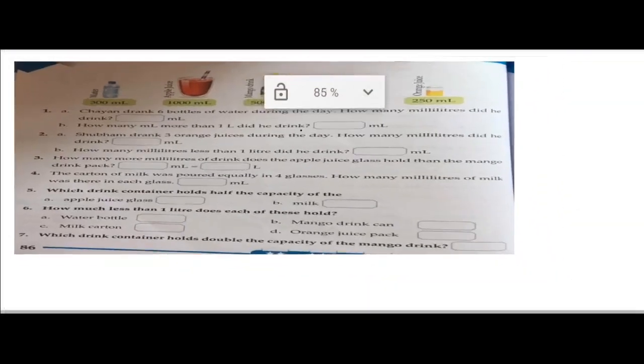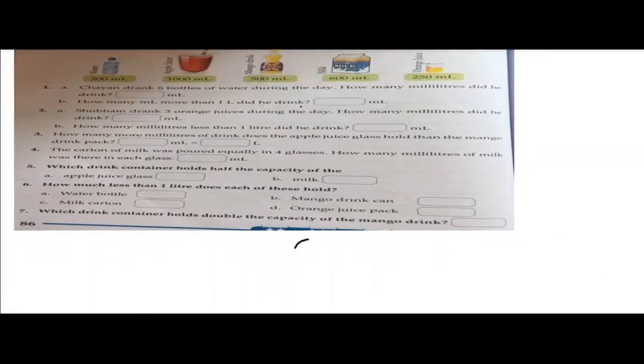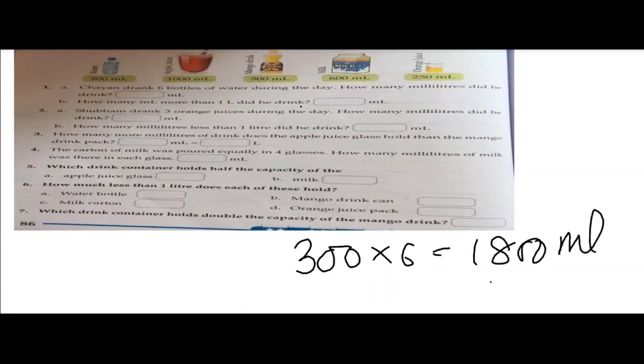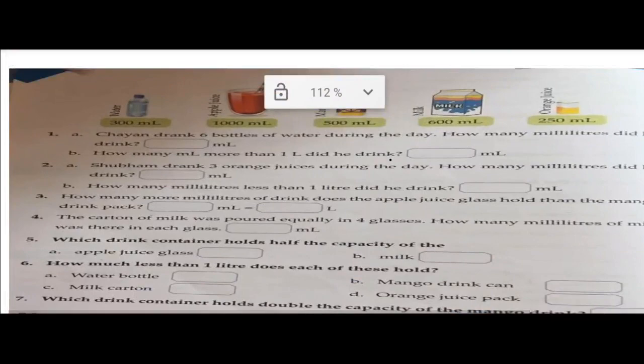You can see the image over there. Water 300 ml, apple juice 1000 ml, mango drink 500 ml, milk 600 ml and orange juice 250 ml. So Chayan drank 6 bottles of water during the day. How many milliliters did he drink? So 6 bottles of water he drinks, each bottle is 300. So you know that 300 into 6 equals 1800 ml. Yes, you have to just multiply looking at the picture.